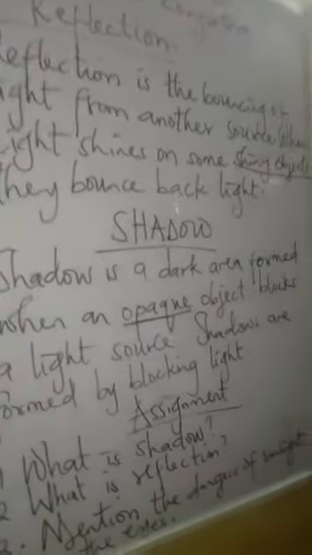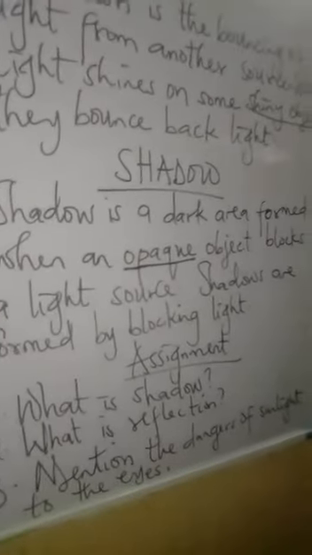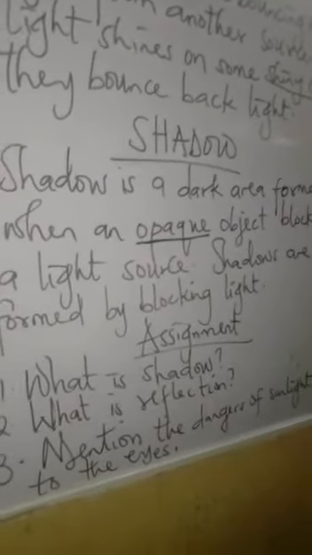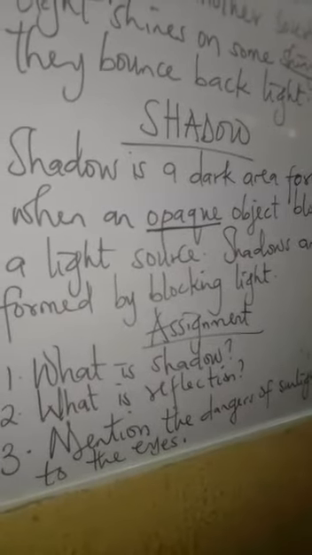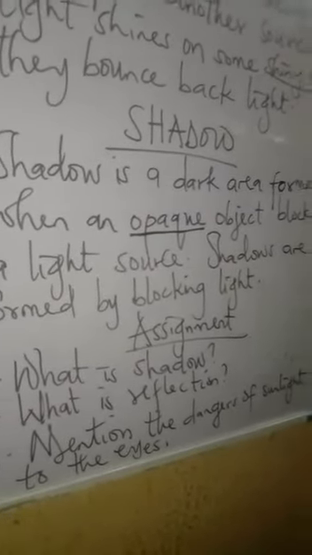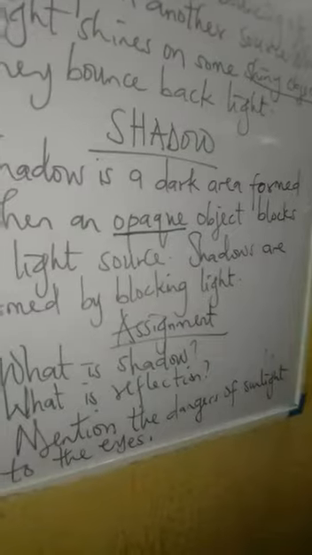Now I'm going to give you an assignment. What is shadow? Secondly, what is reflection? And then mention the dangers of sunlight to the eyes.